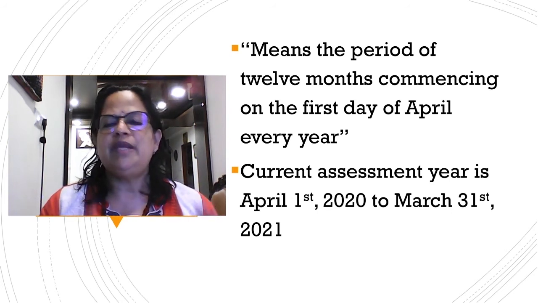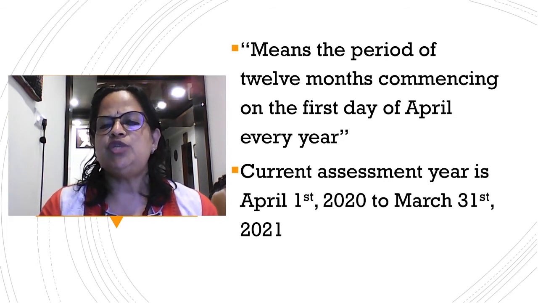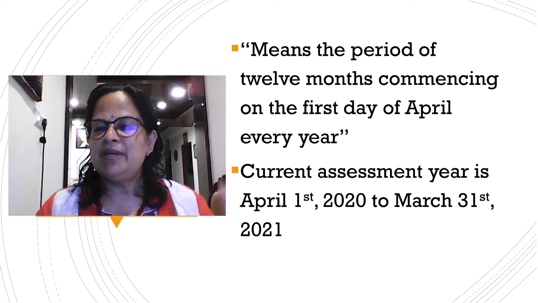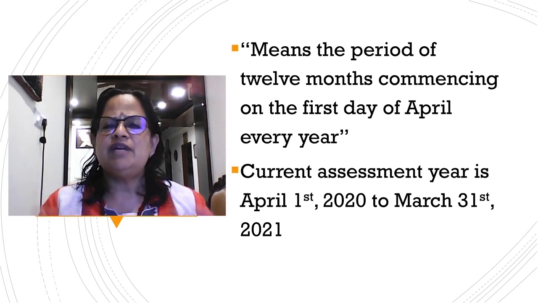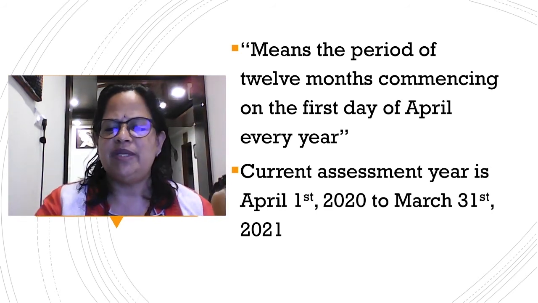So assessment year meaning, you have to remember that it's the financial year. So the current assessment year is April 1st, 2020 to March 31st, 2021. This is the present financial year; we are in June 2020. So I have to remember, every financial year starts from April 1st and ends on March 31st. So April 1st, 2020 to March 31st, 2021 is the current assessment year. When you start with two or three classes, you will automatically learn that. It will register in your brain what is assessment year.